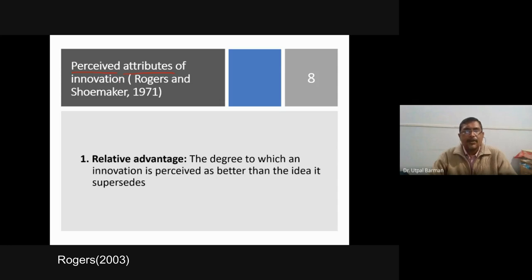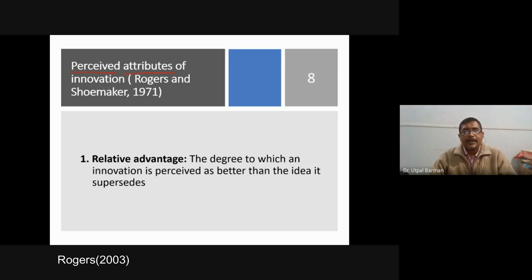And when the perceived attributes are in a favorable direction, then it is easy to adopt those things. And when adoption is easy, then the diffusion process is also fast. There are some perceived attributes generally people consider in case of innovation, which were identified by Rogers and Shoemaker in 1971.